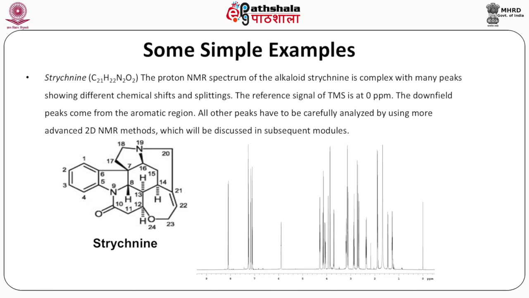Here, one more thing that I want to add is that just like the proton NMR spectrum, there is also the carbon NMR spectrum.